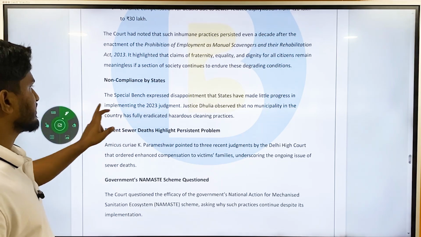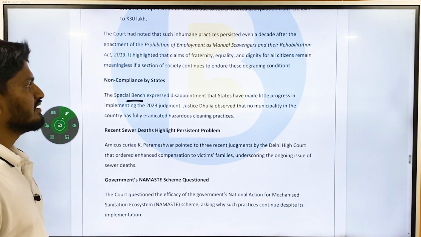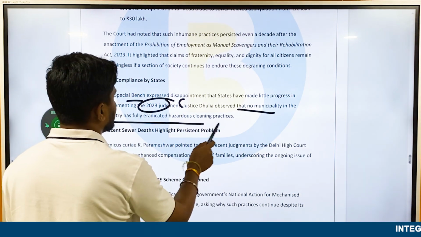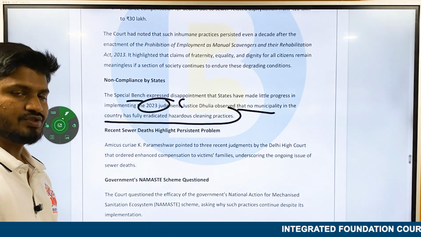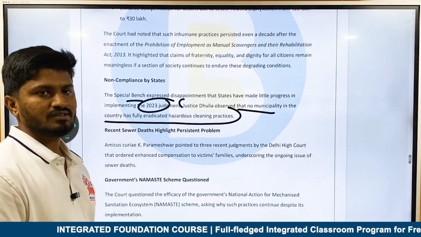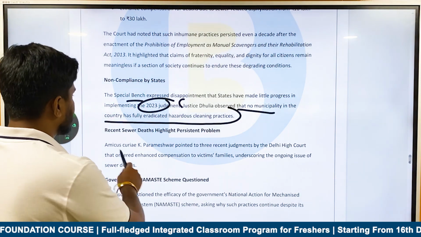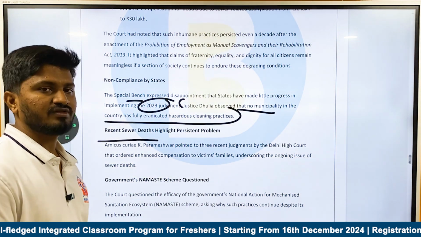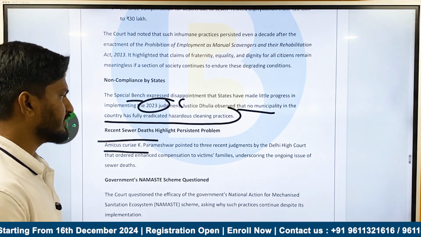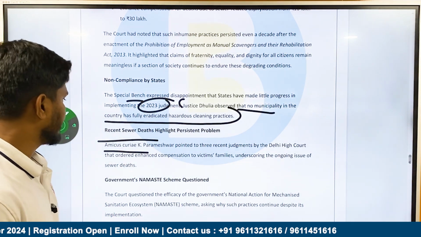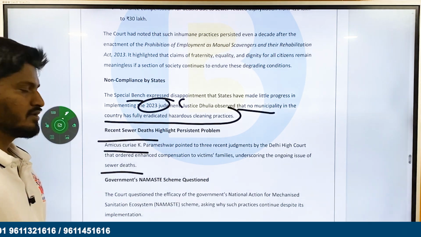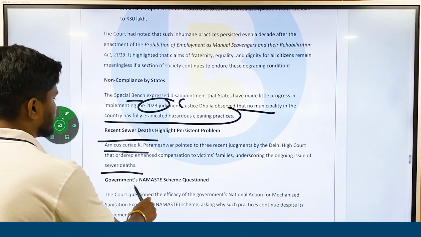Non-compliance by states. The special bench expressed disappointment that the states have made little progress in implementing the 2023 judgment. Justice Dhulia observed that no municipality in the country has fully eradicated hazardous cleaning practices. Okay, even though the judiciary has given out guidelines, and has used Article 142 and given these orders, many states have not implemented this. Then recent sewer deaths highlight the persistent problem. Even after the act, even after the guidelines, there have been deaths. Amicus Curiae K. Parameshwar pointed to three incidents, recent judgments of Delhi High Court that ordered enhanced compensation to victim families, which underscored the ongoing issue of sewer deaths. Okay, the judiciary also questioned the Namaste scheme.